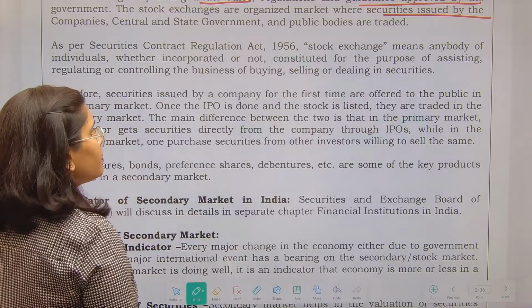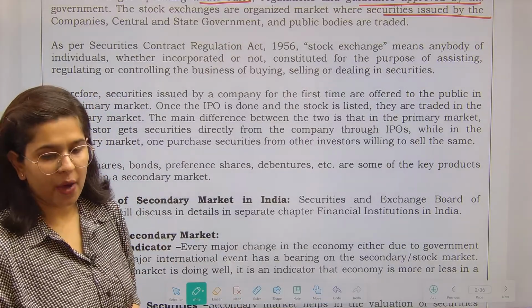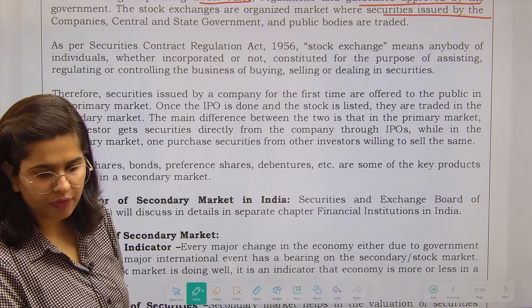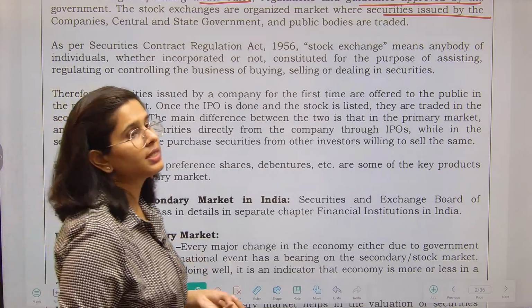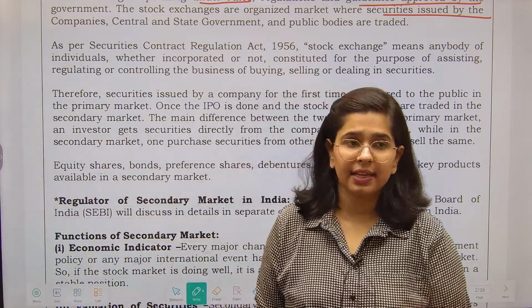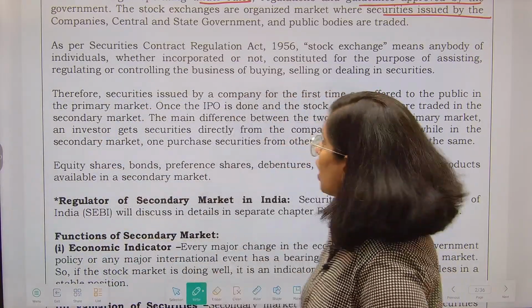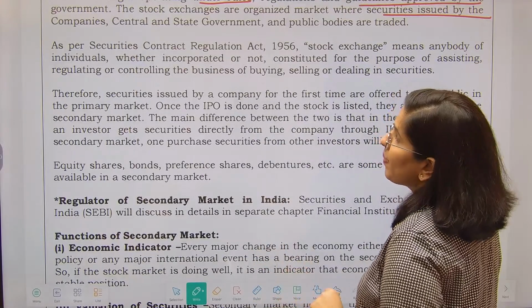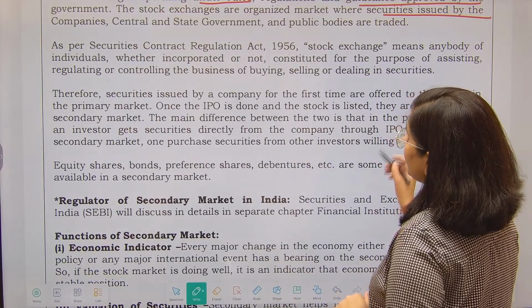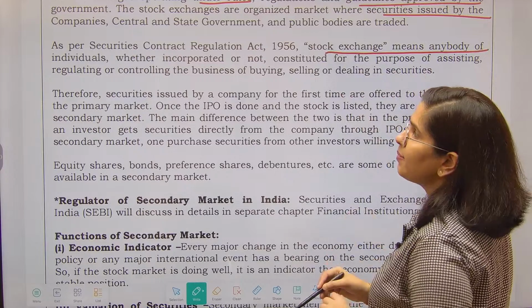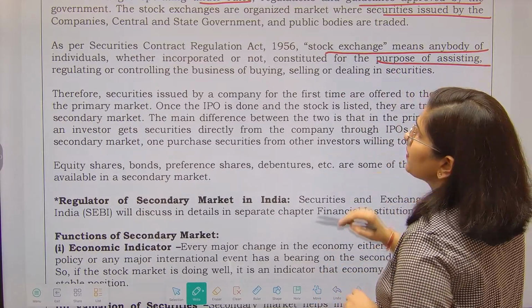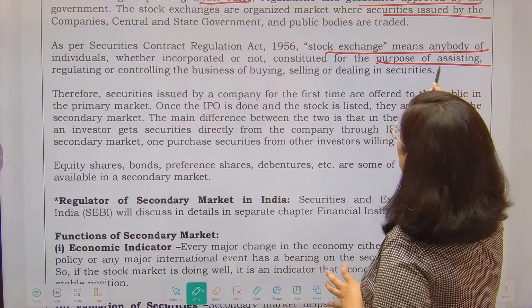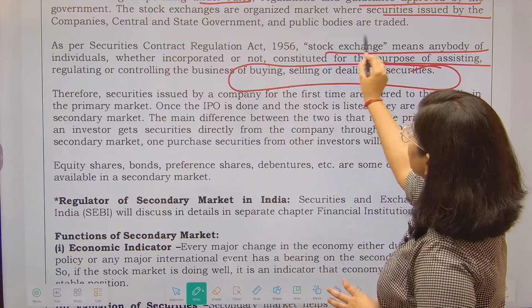Okay. So now we have understood the basic components of a secondary market, right? I have told you about depositories, custodians, as well as stock exchanges, clearing corporation, all of it. Now let's talk about a few things over here. As per the Securities Contracts Regulation Act 1956, a stock exchange means anybody of individuals, whether incorporated or not, constituted for the purpose of assisting, regulating, controlling the business of buying, selling or dealing in securities.